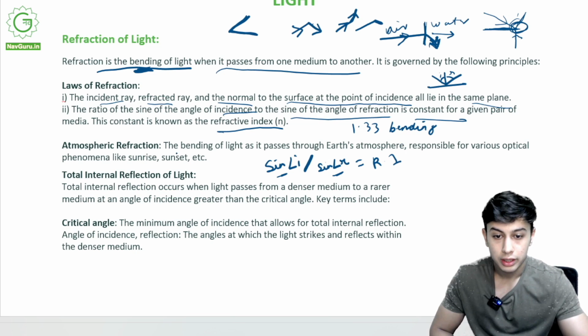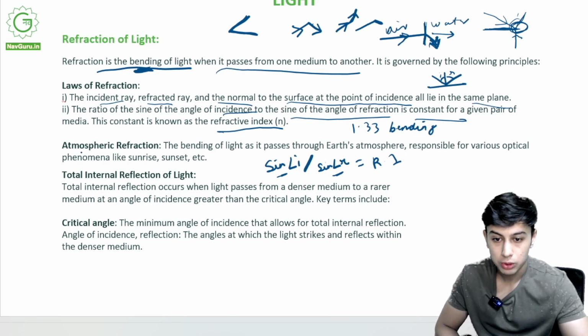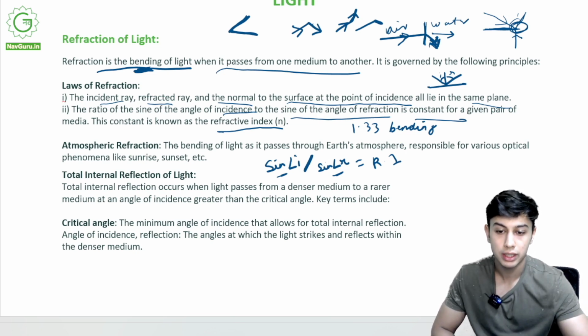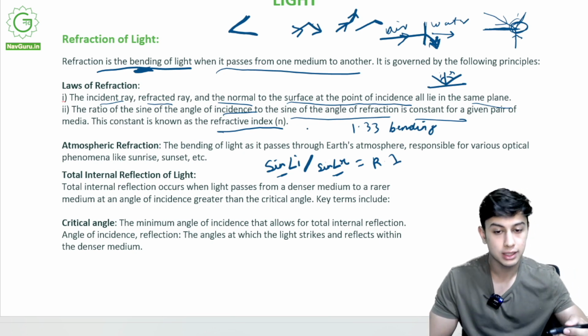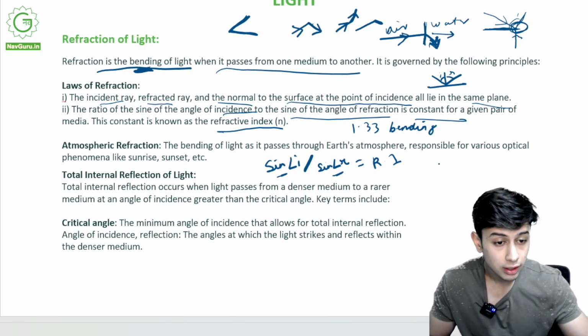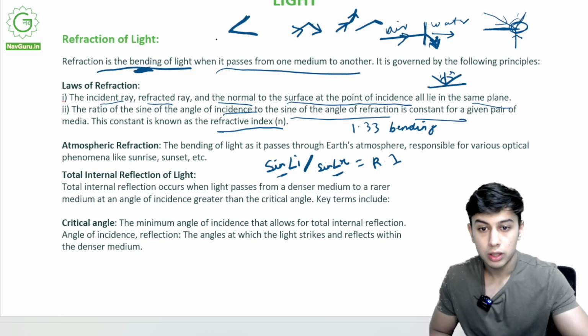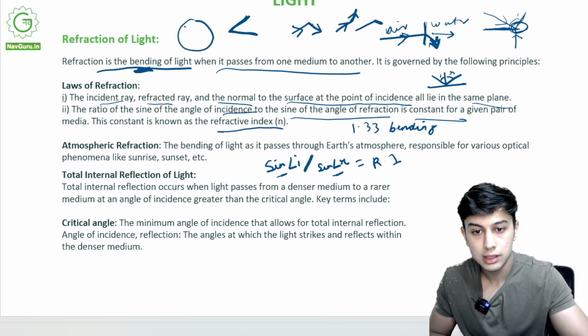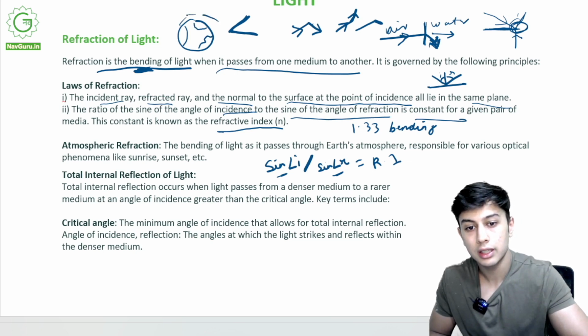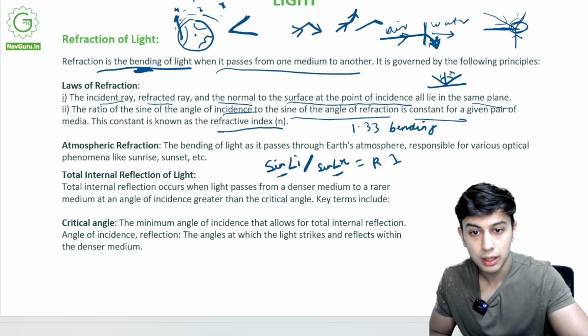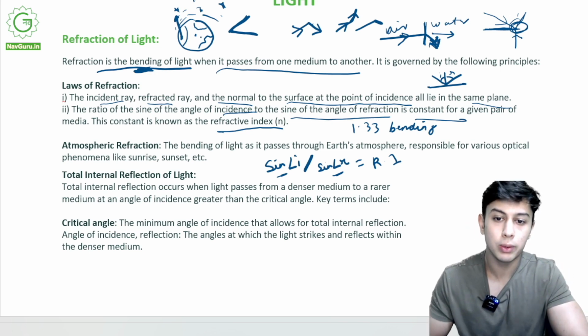Okay, the bend. Now we move on to atmospheric refraction. What is atmospheric refraction? You see stars twinkling. If we take over here, this is the earth. Here it has atmosphere, here it has stars. A person over here on the earth will see stars, but they will appear to him twinkling. Why will it appear so?